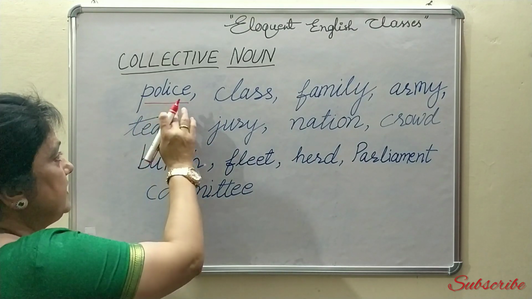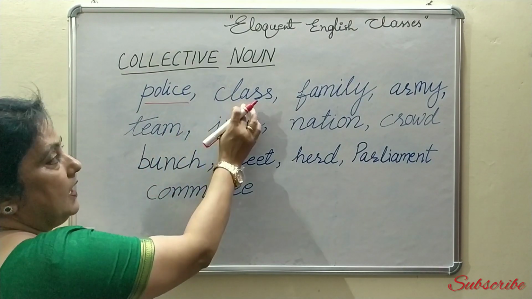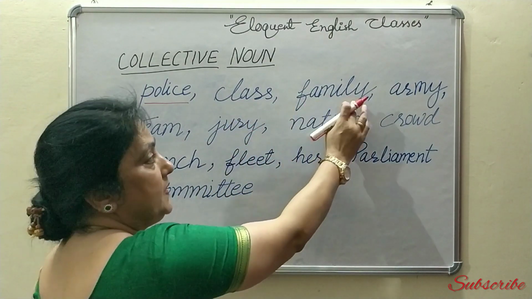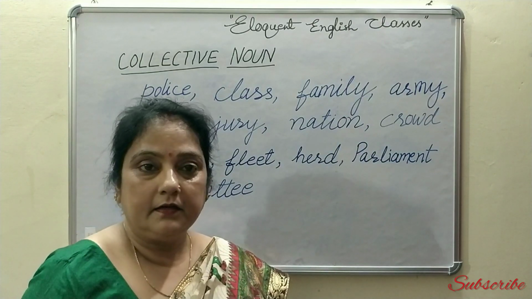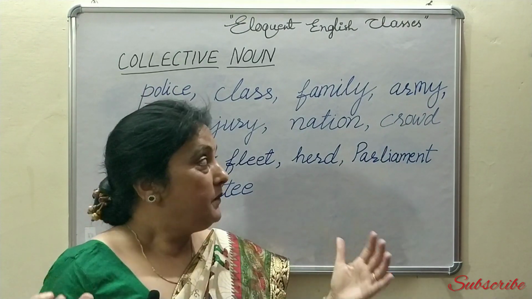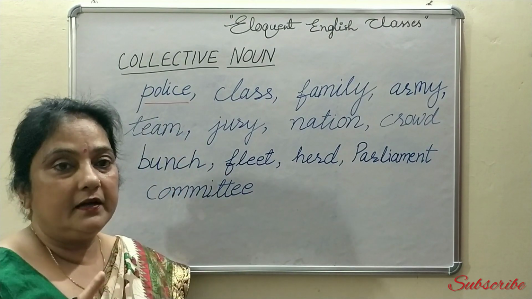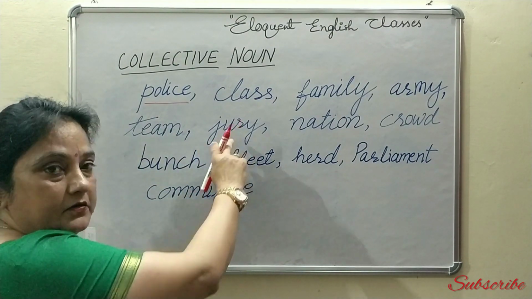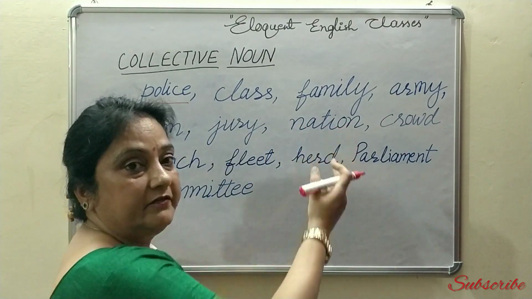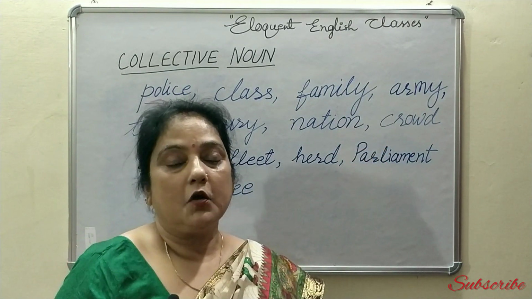Now, police means a group of police personnel. Similarly, class. Class means a group of students. Family comprises of mother, father and children. Army, a group of army persons. Team, one person cannot be a team. Similarly, jury. Jury means a group of judges. Nation, this you can very well understand. Crowd. Crowd also a group of people.